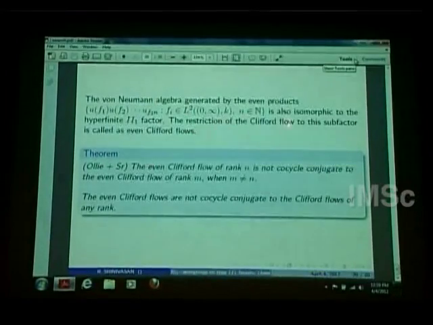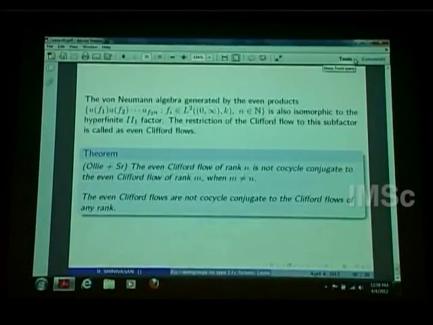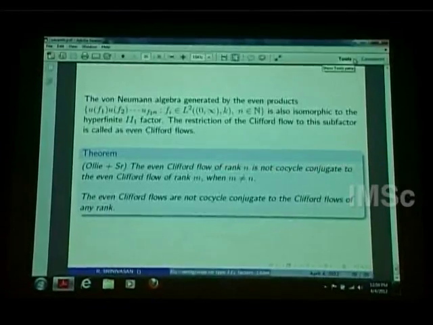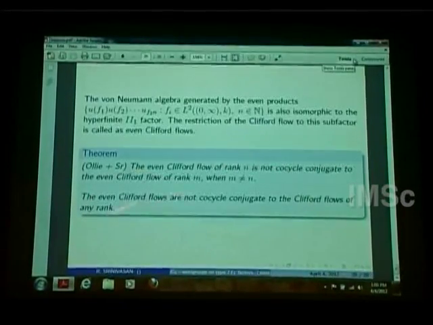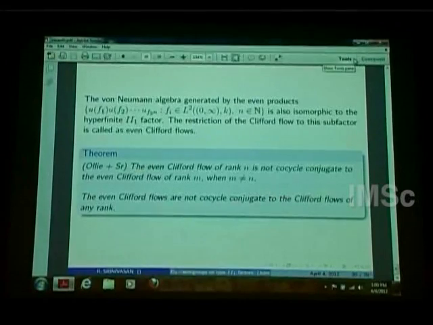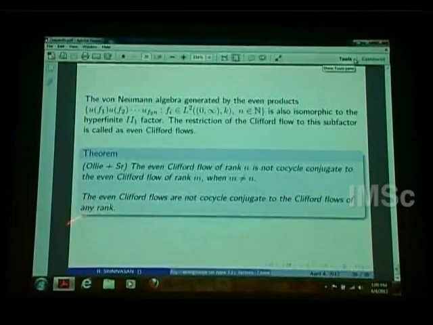Then you can restrict this Clifford flow to that subfactor. That will give another flow, which we can call the even Clifford flows. So one can do the same kind of thing. Then you can show that the even Clifford flows are not cocycle conjugate within themselves for different m and n. And one can also show, using Alavara's proof, that the even Clifford flows are not cocycle conjugate to the original Clifford flows.